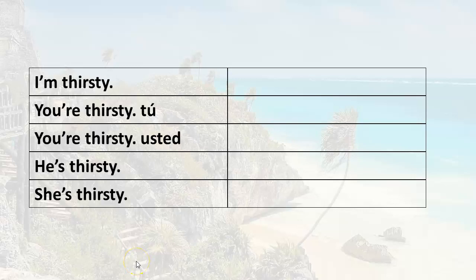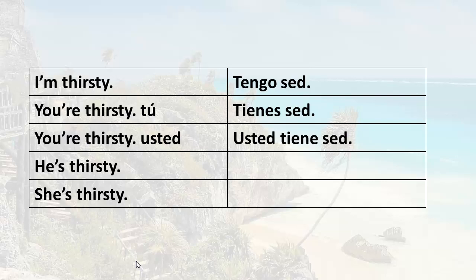You already know how to say I'm thirsty. Tengo sed. How would you say you're thirsty? Again, we're making statements here. These are just statements. You're thirsty using tú. Tienes sed. You're thirsty using usted. Usted tiene sed. He's thirsty. Él tiene sed. She's thirsty. Ella tiene sed.